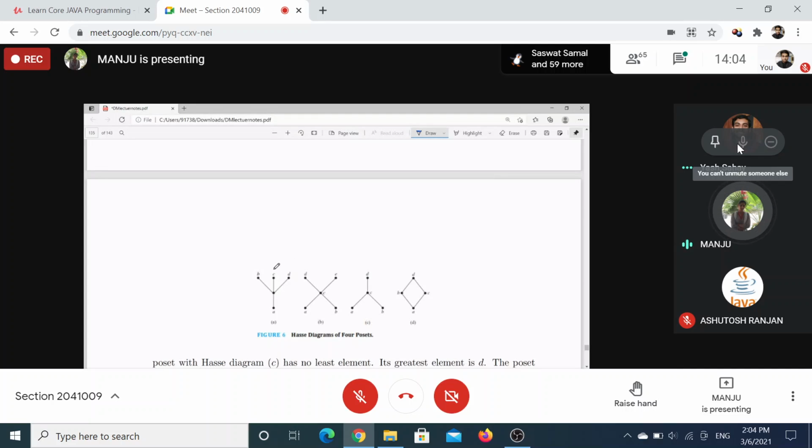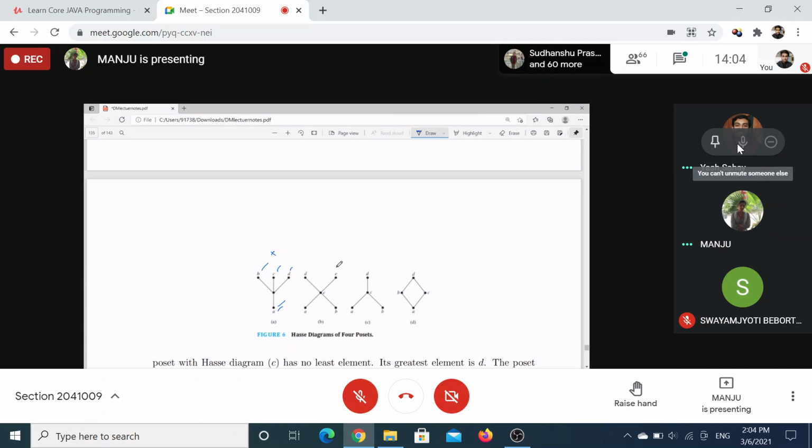These are maximal. Does there exist any greatest element? No. There does not exist any element to which all the elements of this poset are related. So the greatest element does not exist and maximal are B, C, D. What about minimal? A is both minimal and least. So they exist.